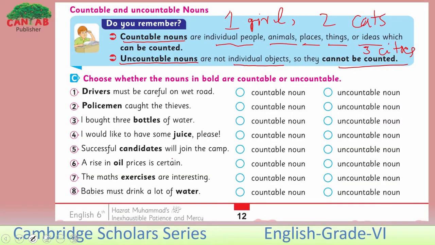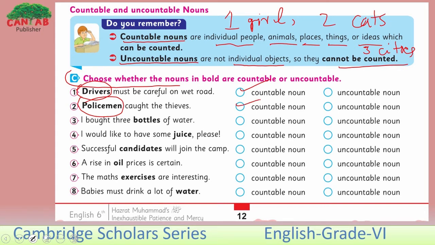Now look at the exercise here. Let's do it. Section C here. Choose whether the nouns in bold are countable or uncountable. Bold like this here in the first one. Drivers must be careful on wet road. Is this countable or uncountable? Yes, this is countable here. Policeman caught the thieves. Policeman is countable or uncountable? Yes, policeman can be counted.